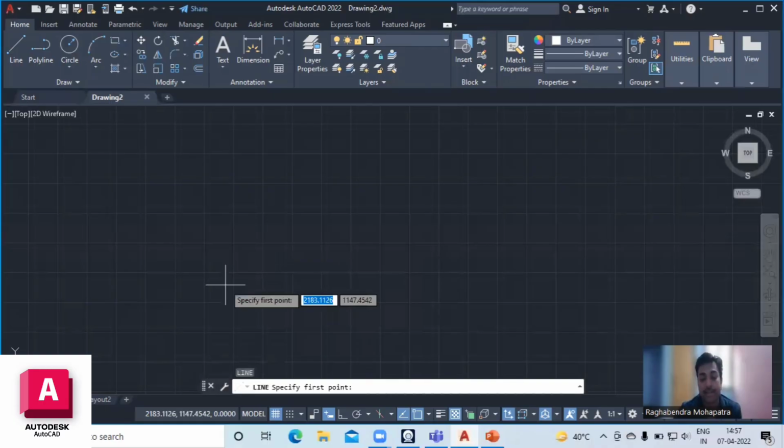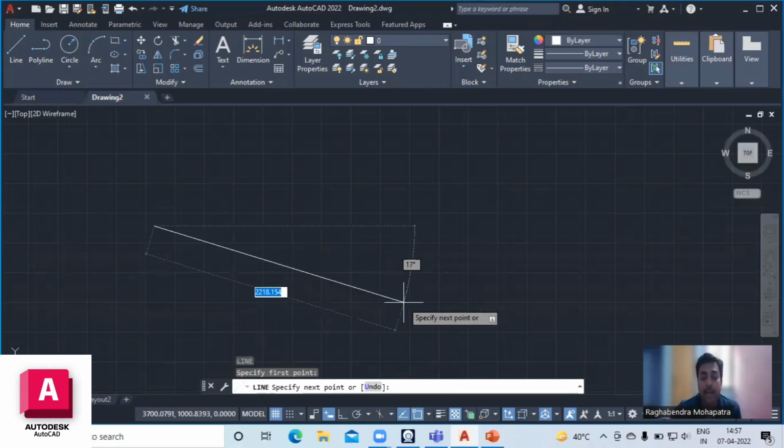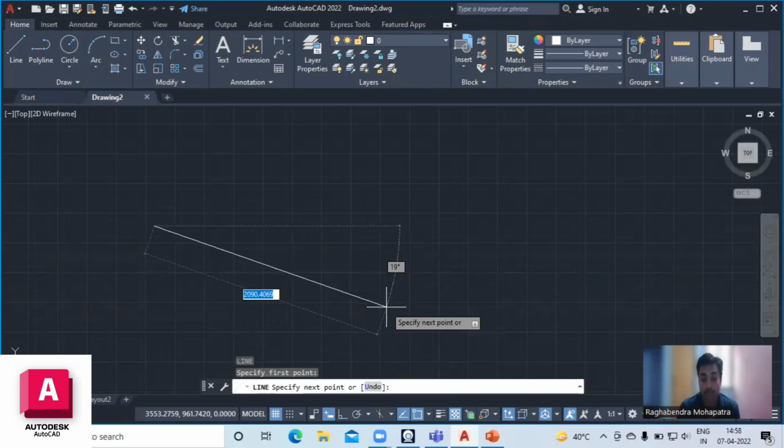Then you click it, and it shows "specify the first point". Whenever we draw anything, we point somewhere first, then we draw. After clicking the first point, it shows "specify next point", which means the distance from one point to another. So we want to make a line up to a distance of 2000 millimeters. Here we put 2000, then enter.